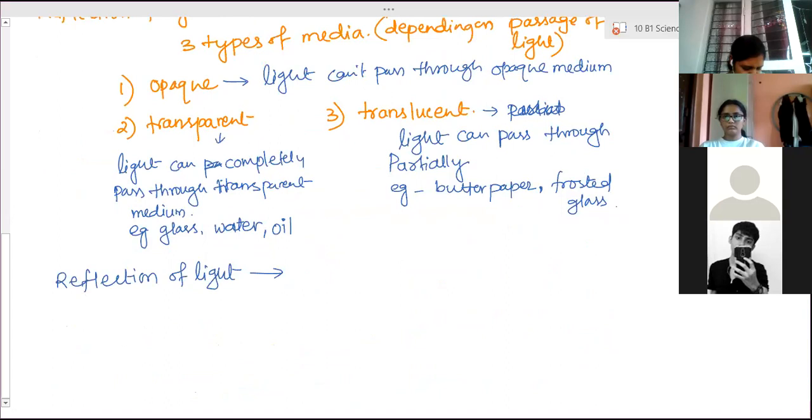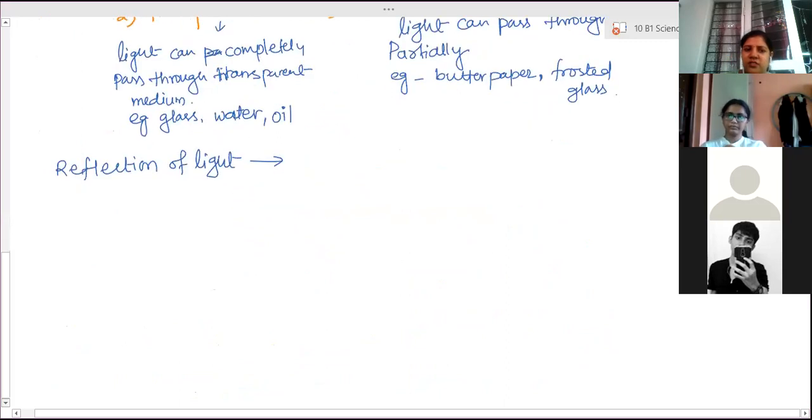No, that is not because of molecular transparency. Transparency is because light is able to pass through it. The structure of the molecule is like that, they are allowing light to pass through it. Therefore, it is called a transparent medium. Can you once show the translucent media? Take the example of frosted glass, window panes. No, ma'am, I want to write it.